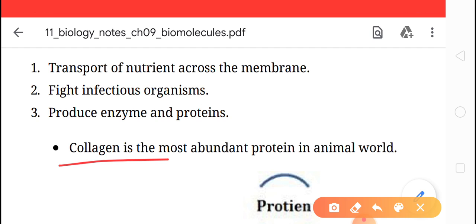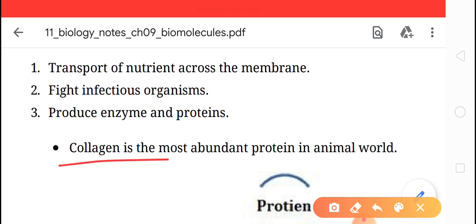Now types of protein. Proteins are of two types based on molecular shape: number one, fibrous protein, and number two, globular protein. And based on structure, there are four levels at which the structure of protein is studied.